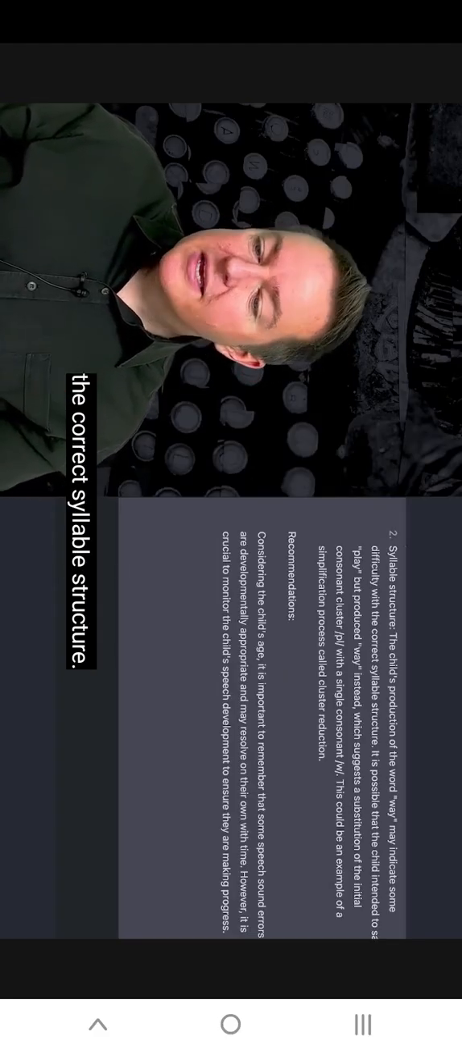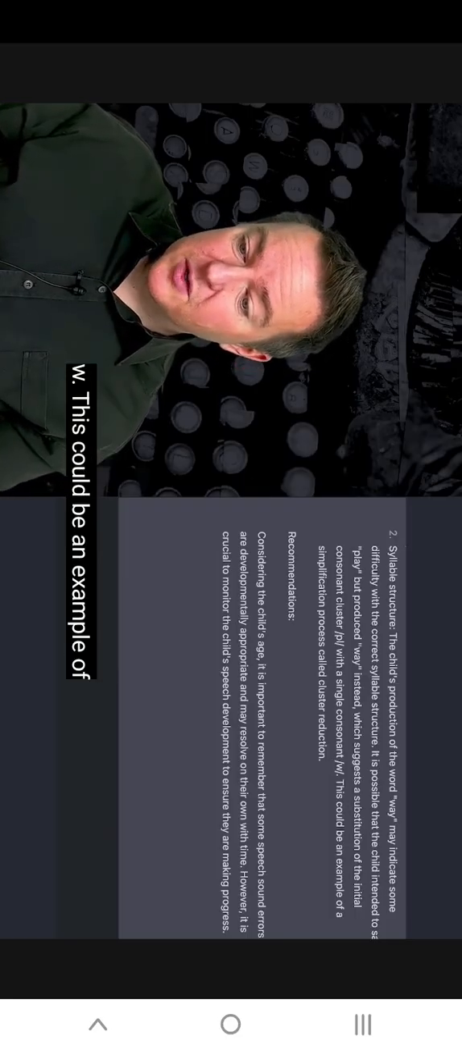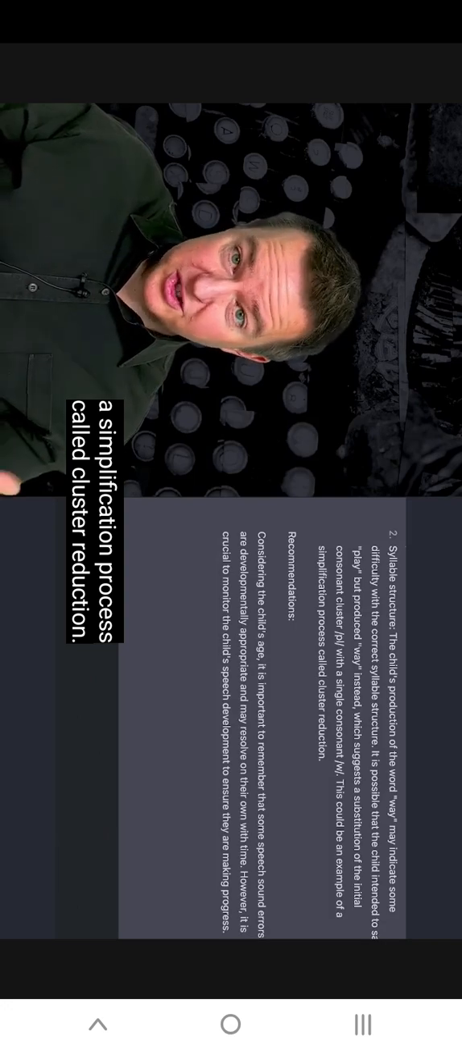The child's production of the word way may indicate some difficulty with the correct syllable structure. It is possible that the child intended to say play, but produced way instead, which suggests a substitution of the initial consonant cluster PL with a single consonant W. This could be an example of a simplification process called cluster reduction.